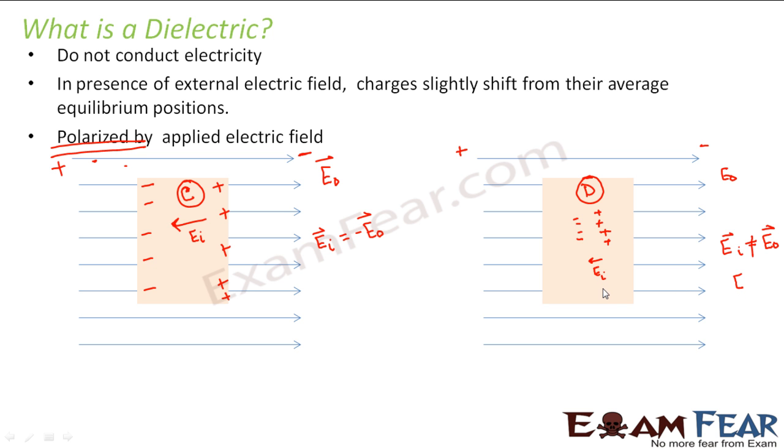But this induced electric field will always be lesser than the external electric field. And the purpose of this induced electric field is to reduce the external electric field, right? So you understood the change in behavior. Did you observe any difference between a conductor and a dielectric?